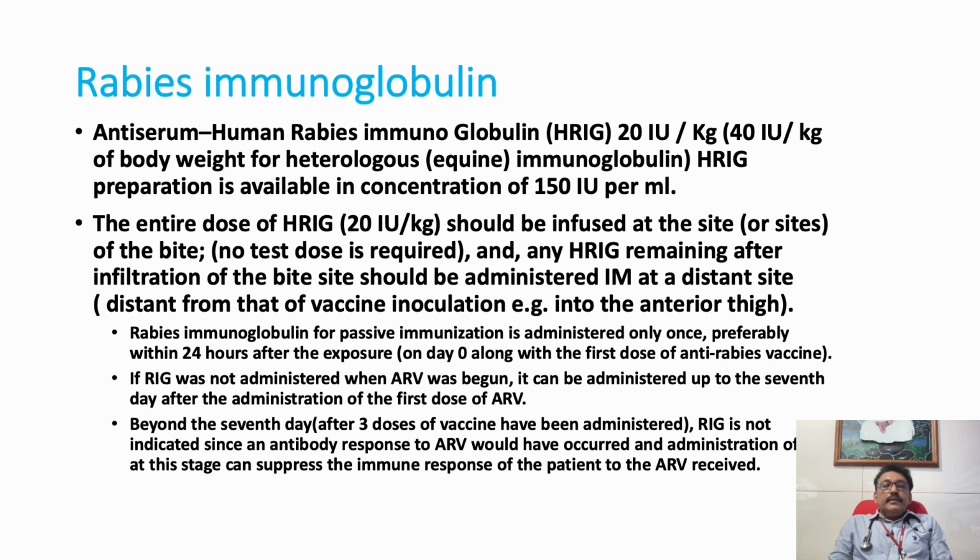It gives immediate protection against this virus, so it has to be given, and the maximum dose should be infiltrated around the wound. That is very important. Whatever dose is available should be infiltrated around the wound. If the wound is very small, the rest can be given by the IM route, distant to the vaccination site. If you are giving the vaccination at one site, there we should not give the immunoglobulin. It can neutralize the vaccine, so that should not be given.